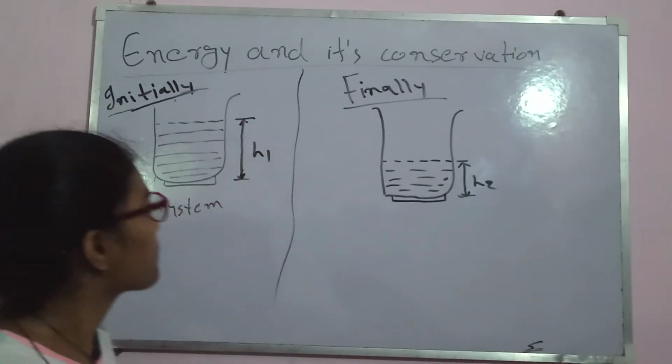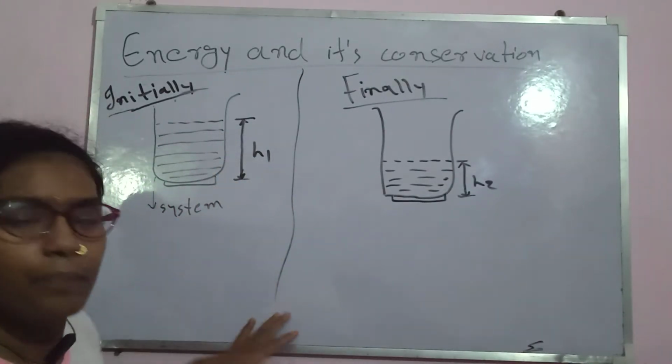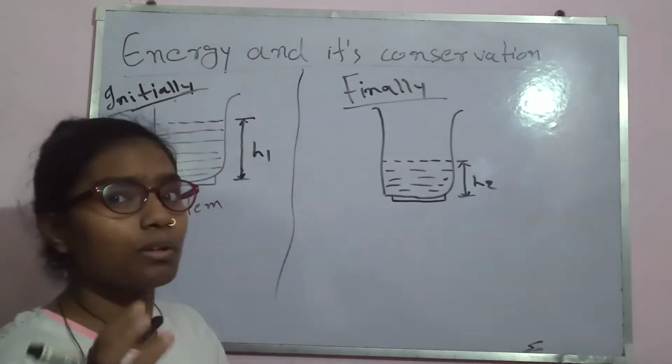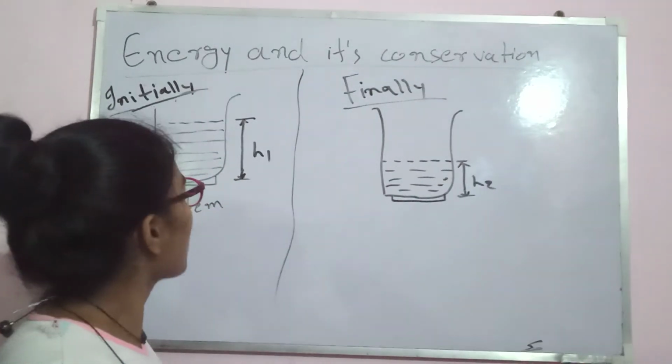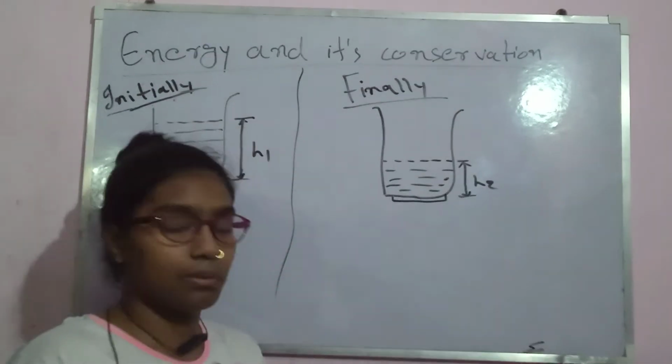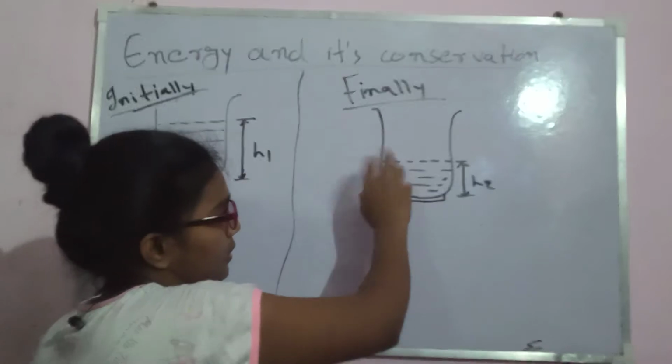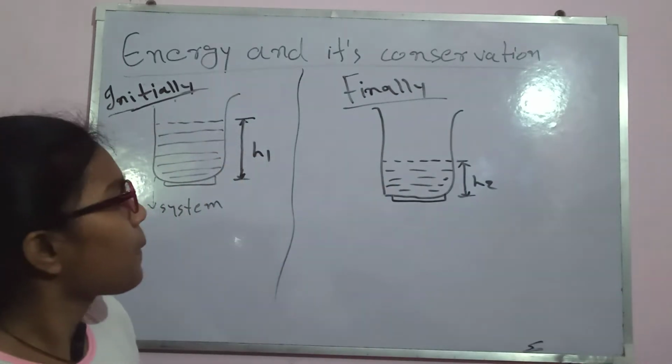Let's see what we will do. We know energy has a lot of forms. Which form will we use here? Some of the water molecules have vanished from our initial state to our final state.